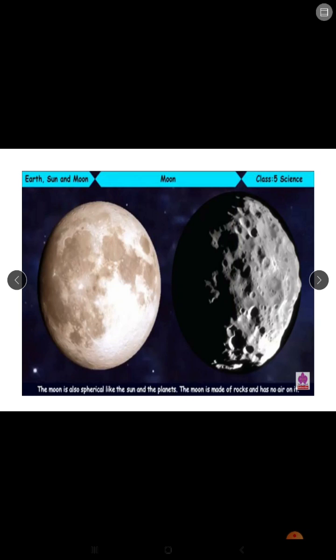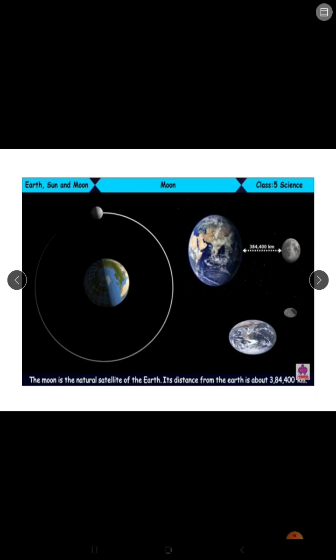Now you can see the Moon is also spherical like the Sun and the planets. The Moon is made up of rocks and has no air on it. The Moon is the natural satellite of Earth that revolves around the Earth.